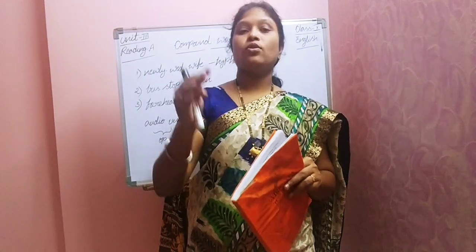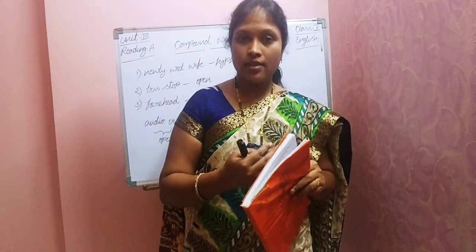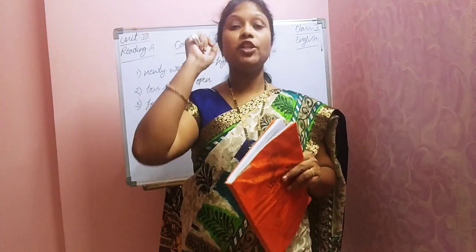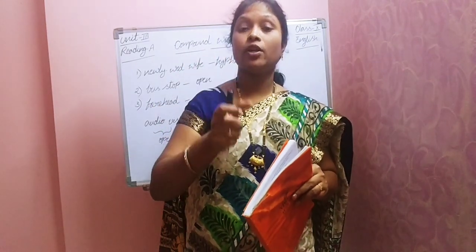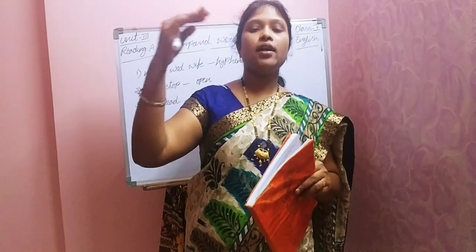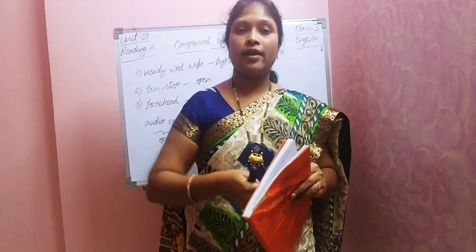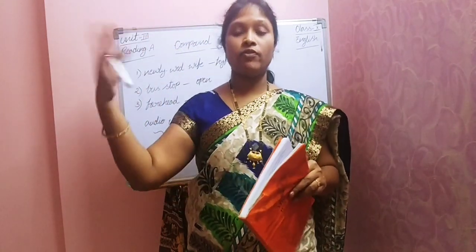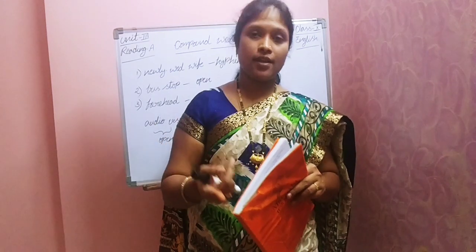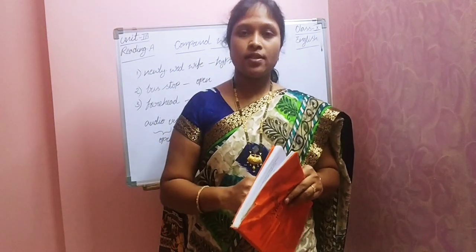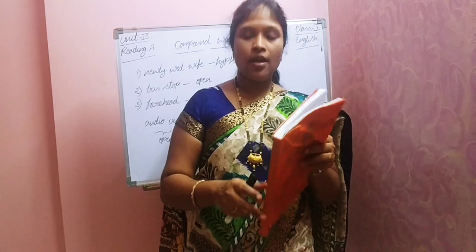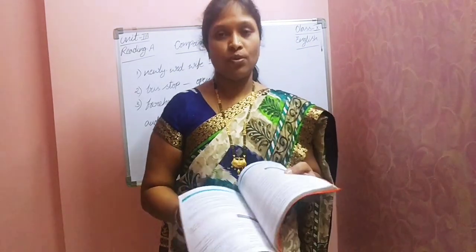Understood, children? So for all those sentences, read that and from which paragraph you are getting that particular idea, count that number and write there. First paragraph, fifth one, sixth one, seventh one, like that. For all those four sentences, you have to write like that. Understood, children? Do it as homework.